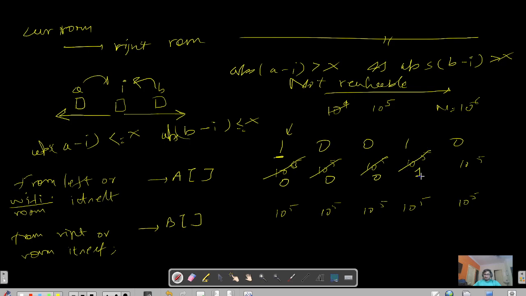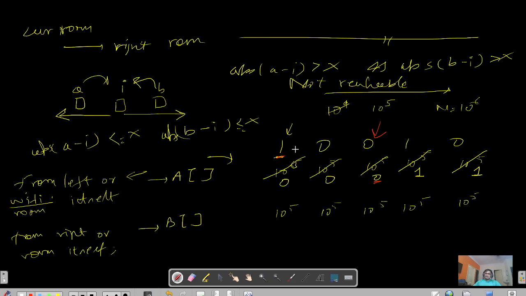So I will update with the current index, and then I'll keep on updating it until and unless I find a room with a Wi-Fi. Similarly, here we traversed from right to left because we want to check whether the rooms are receiving signal from the left or not, right? If I talk about this room, this 0 indicates that this room has no Wi-Fi, but it can receive signal from a room to its left, which is at index 0.